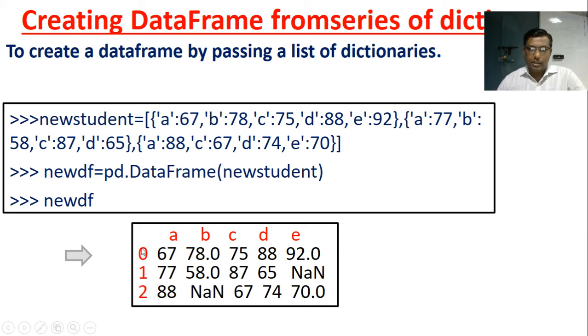And one more thing you have to see here: in the first one, A 67, B 78, C 75, D 88, E 92, these are okay, but in the next, A 77, B 58, C 80, D 87. Here there is no E, so it has taken NaN. In the third one, there is no B key, so B is NaN.